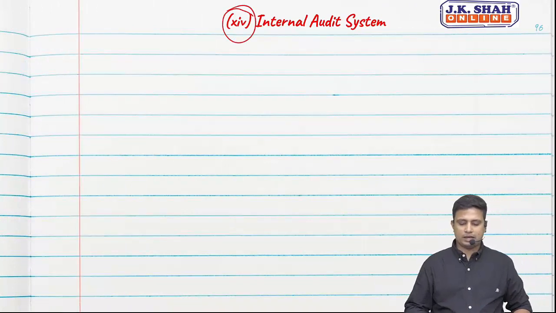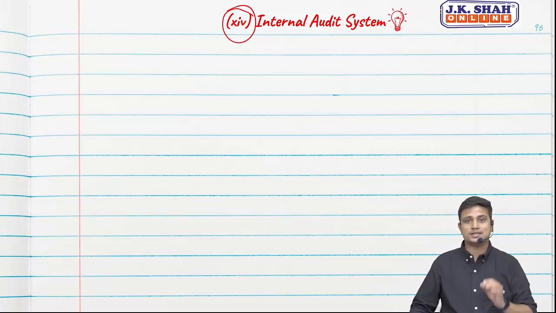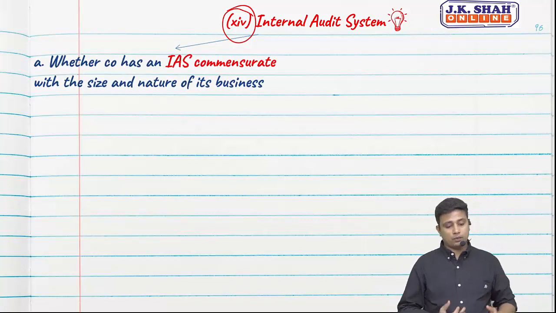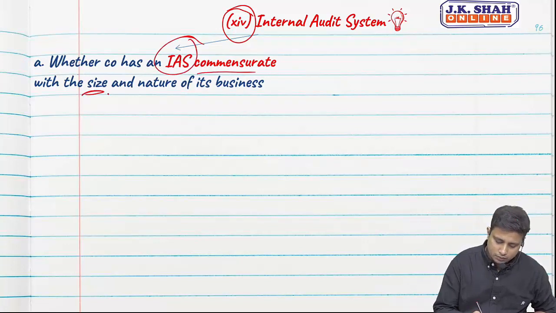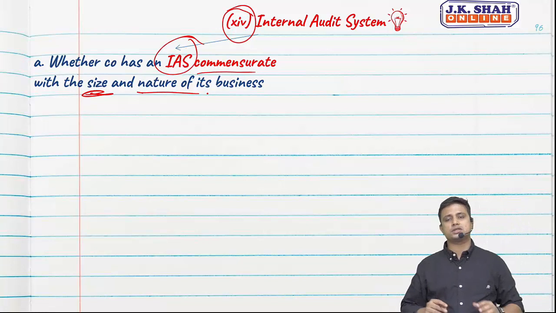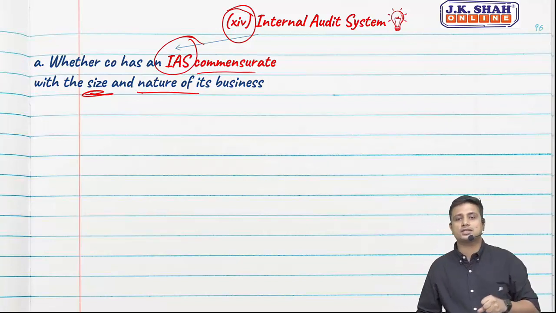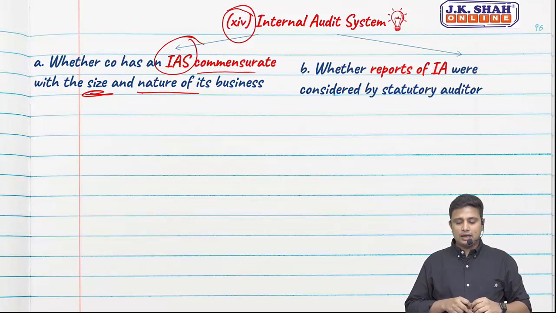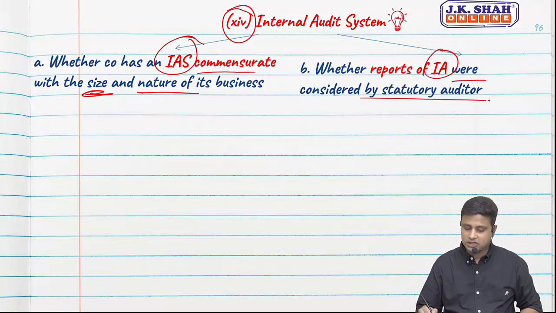Clause 14, internal audit system. Altogether a new provision. There was no mention about internal audit system in CARO 2016. We need to comment whether the company has internal audit system commensurate with the size and nature of its business. So we need to evaluate whether the company has adequate internal audit system considering the size and nature of the entity. In a case whether the reports of internal auditor were considered by statutory auditor.